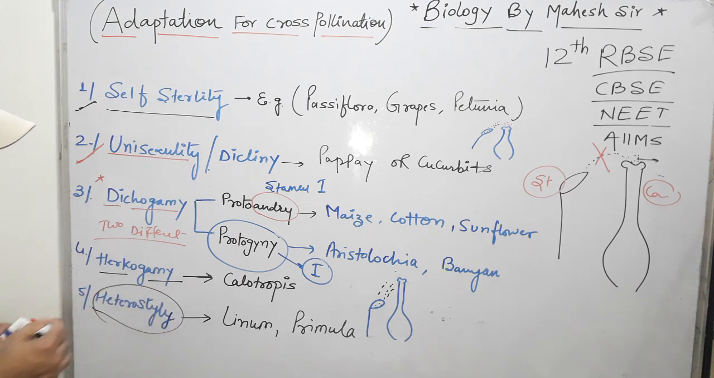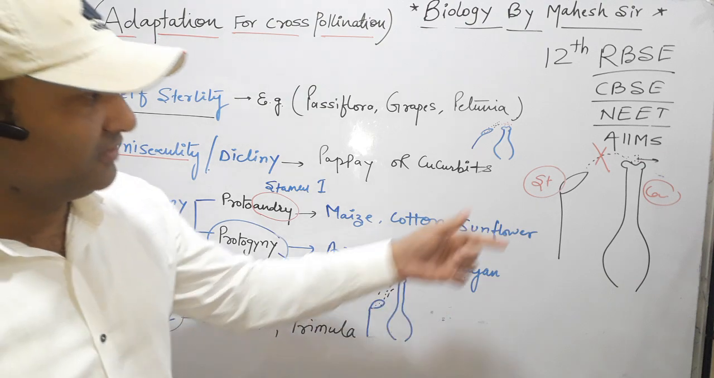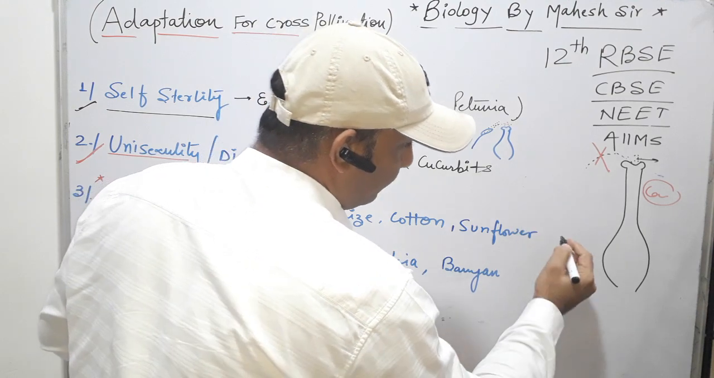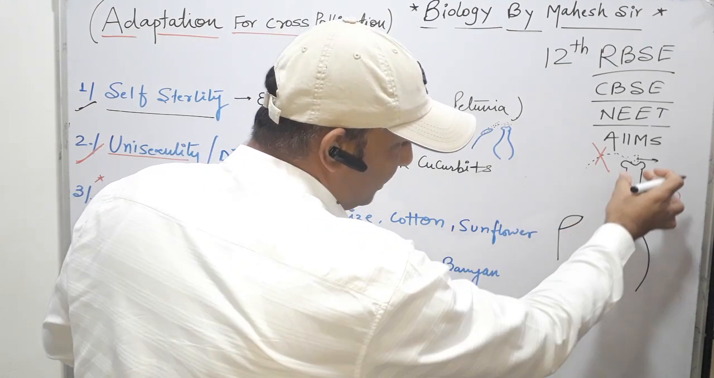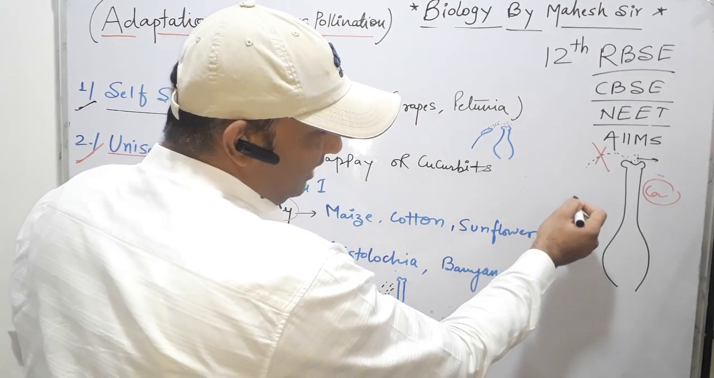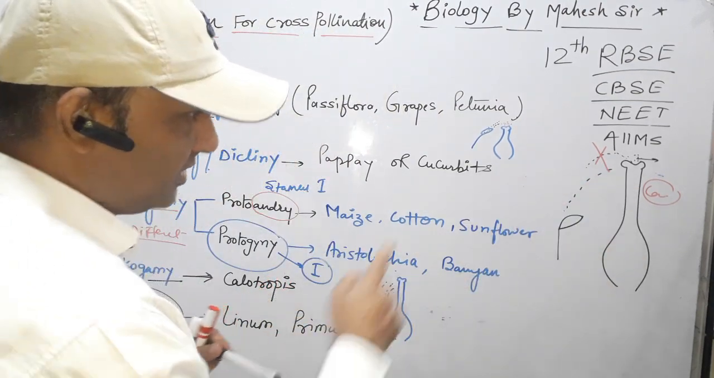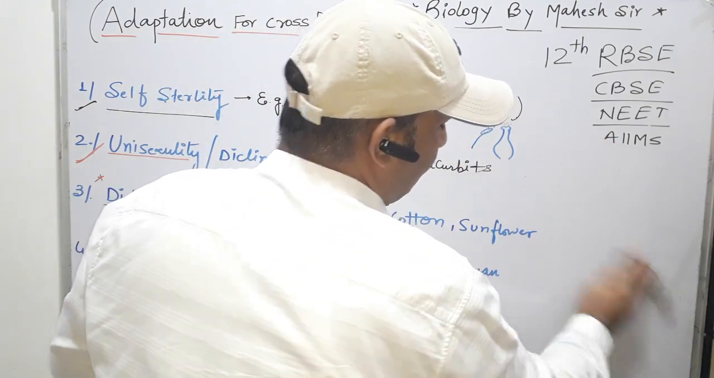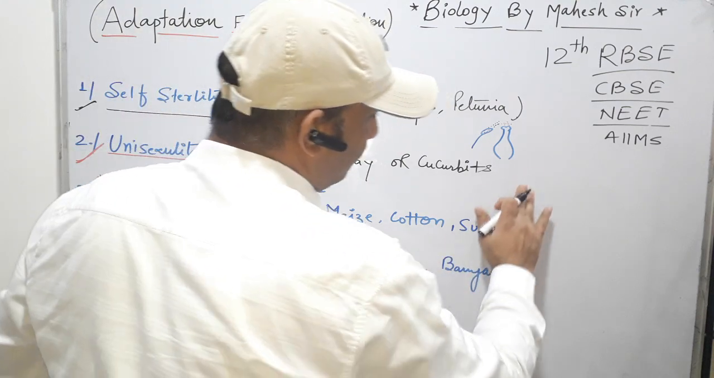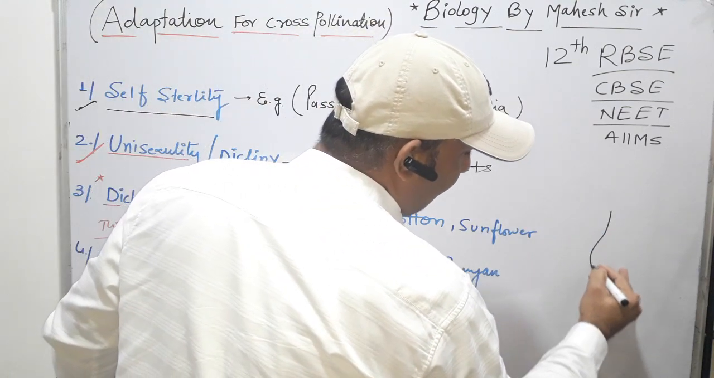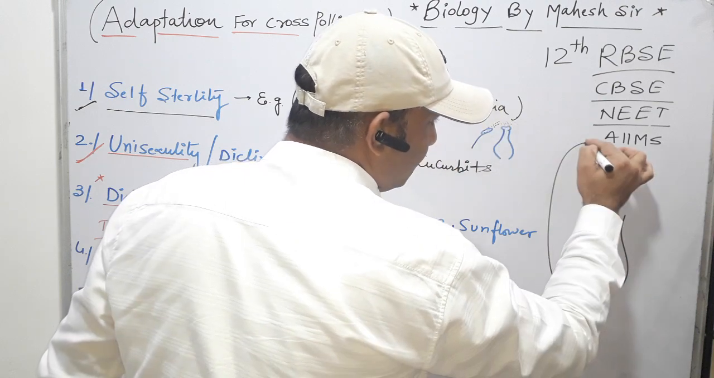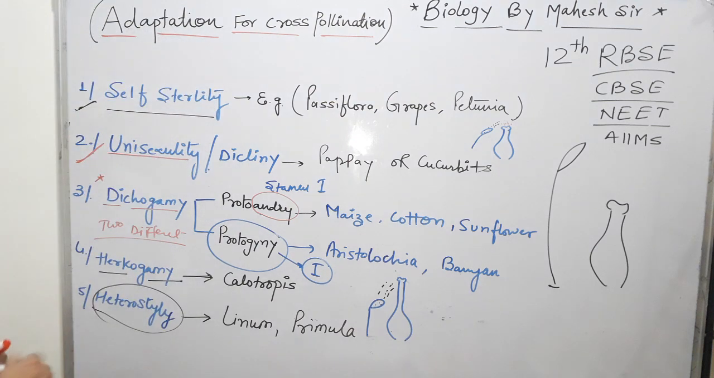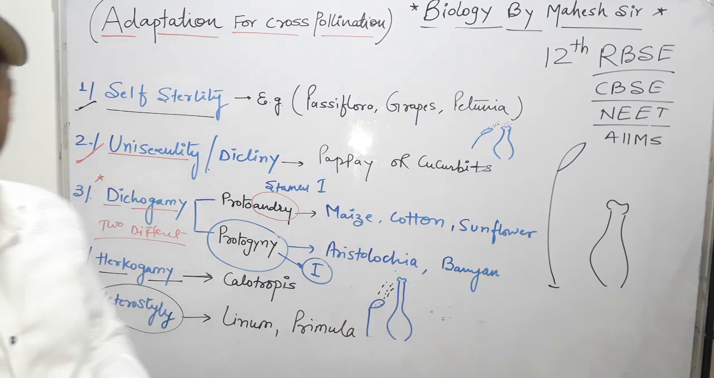Next is heterostyly. The term heterostyly means that if the stamen is short and the style is long, the flower is unable to self-pollinate. That is the first condition. In another flower, the style is short but the stamen is long, which is the second condition. These two conditions are called heterostyly, that means two different shapes of style.